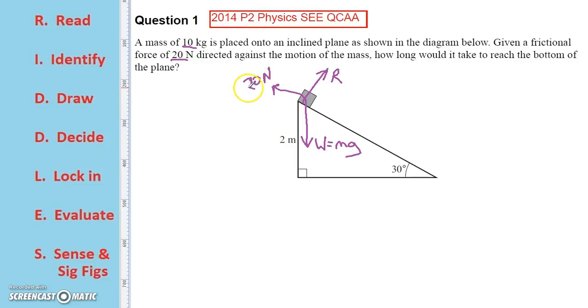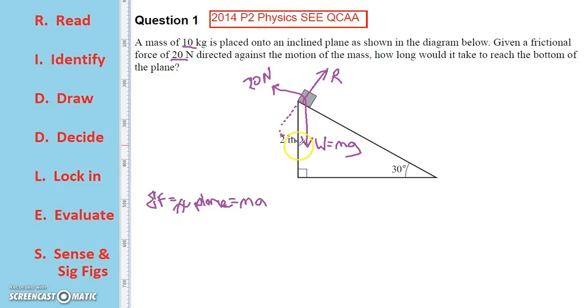Okay, in this particular case, we now need to sum the forces that are acting on our block. And I'm going to sum the forces for the moment that are parallel to my plane. Newton's second law says when you sum the forces, it's going to equal the mass times the acceleration. So in the direction that it's moving, if we divide up the weight force into two components, there's a component perpendicular to the plane, and there's a component parallel to the plane.